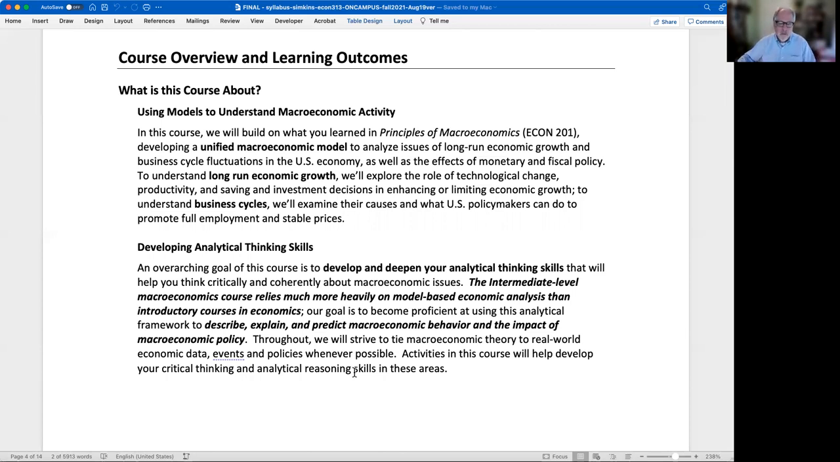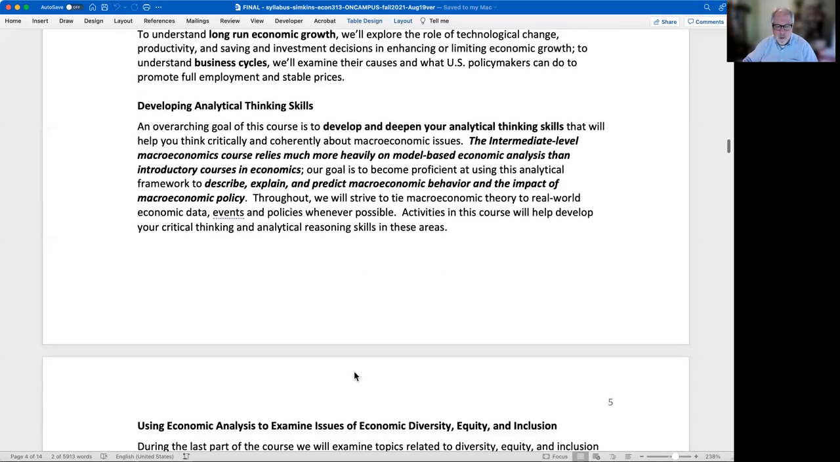And that is the name of the game. You have to explain why all the time in this course. It's not enough to memorize things. You need to be able to understand it so you can explain why things are happening and why the model is the way it is, why curves shift. All right. And that's going to be really critical. So it's important for you to understand that from the very beginning.